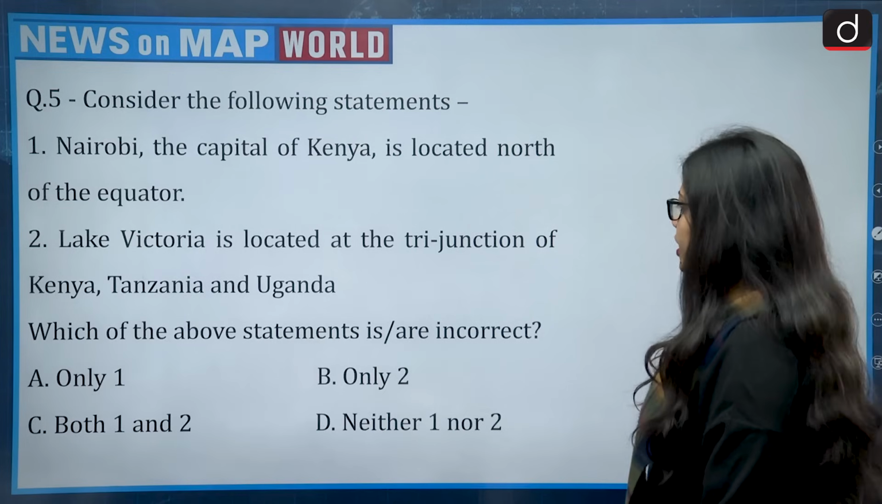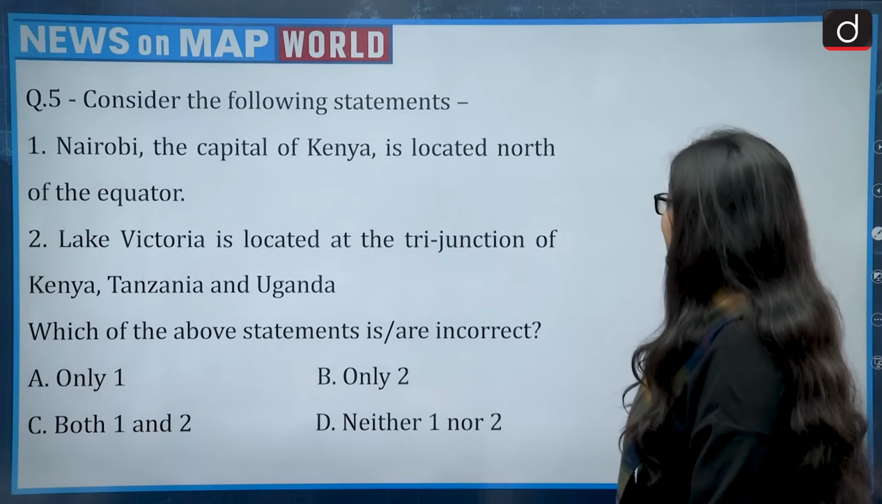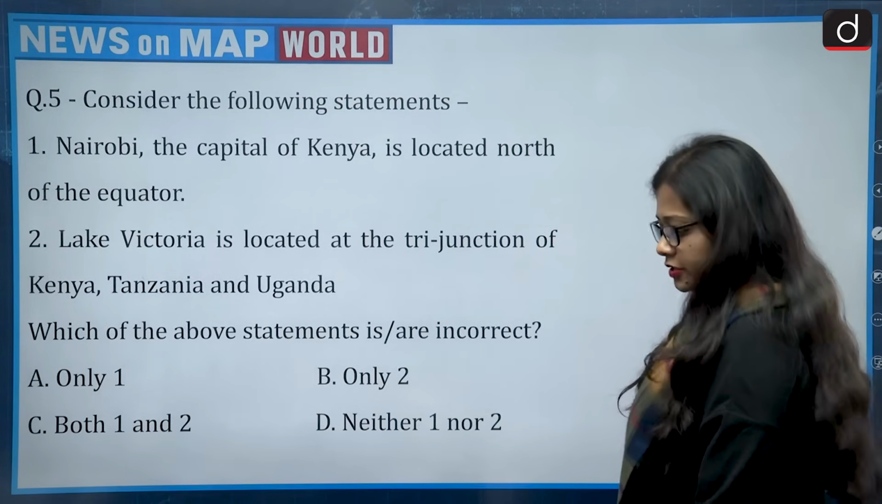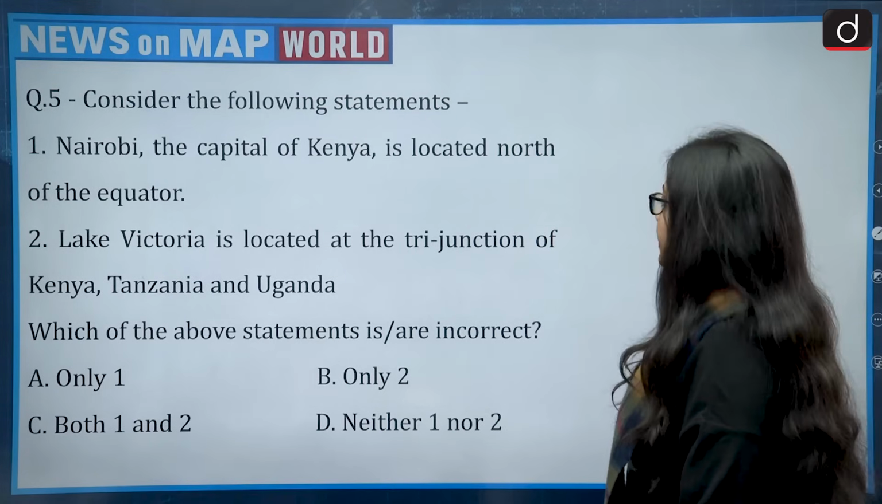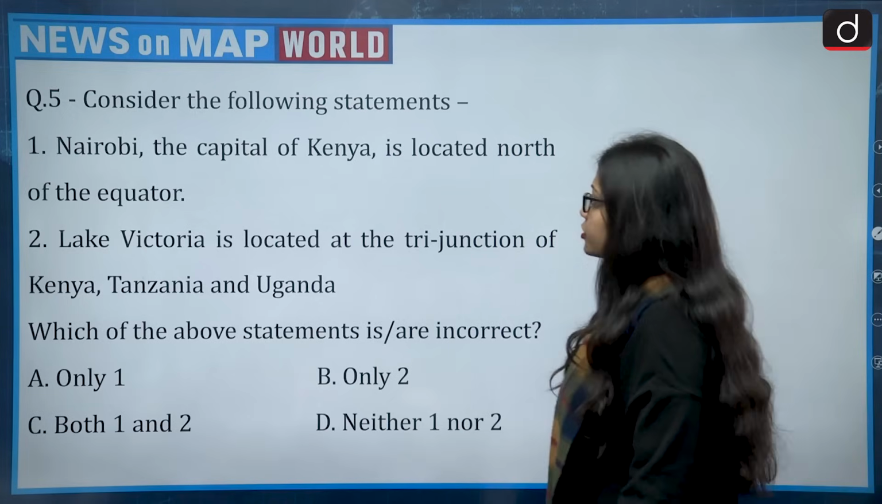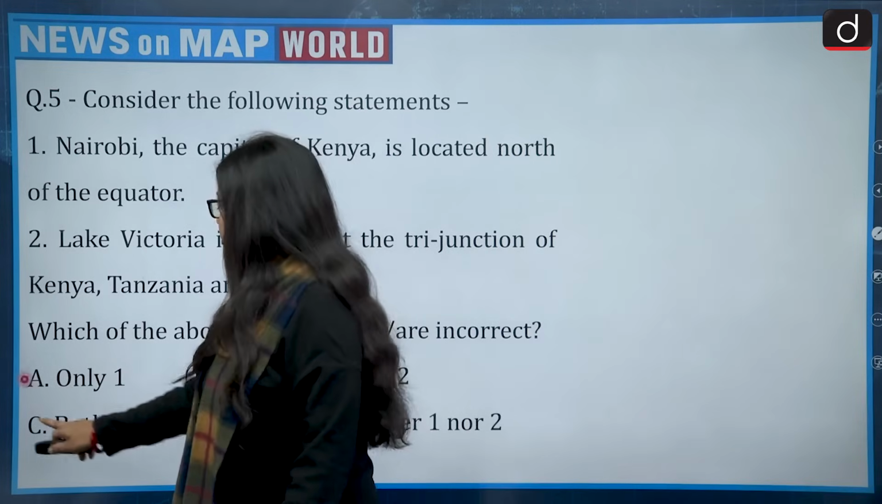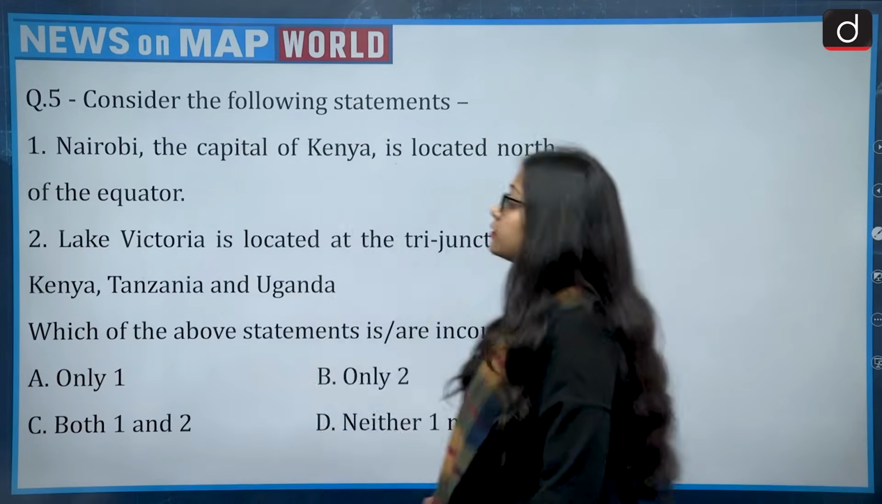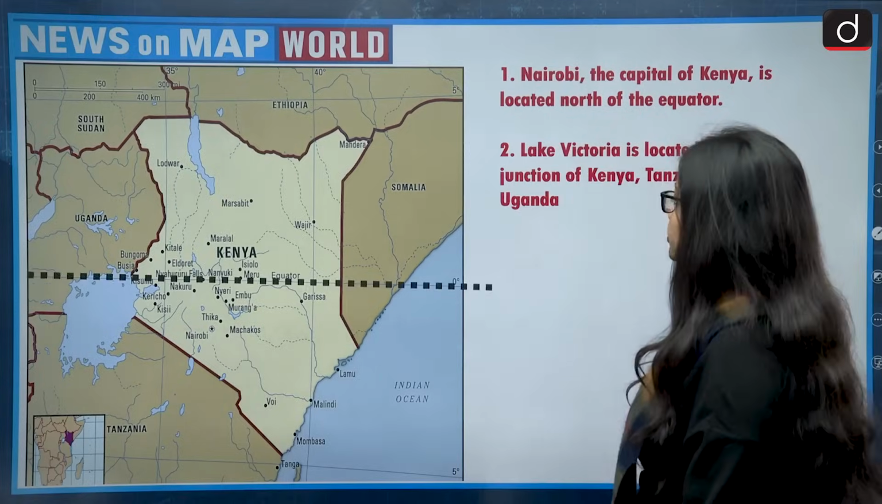So what the question is asking is, which of the statements given are incorrect? The first is incorrect and the second is correct. So we have to talk about the incorrect one. The first is incorrect, so the correct answer is option A, that is only 1. Now moving on to the next question.